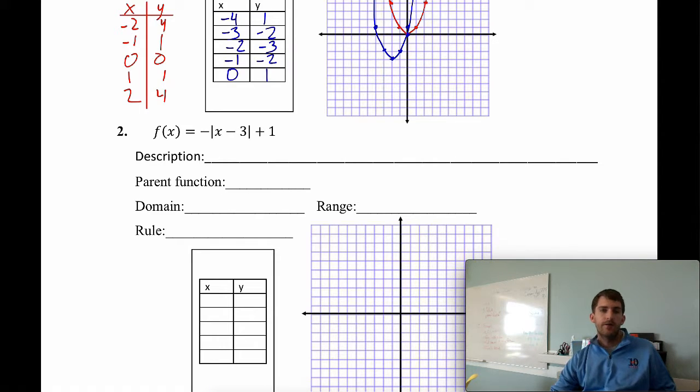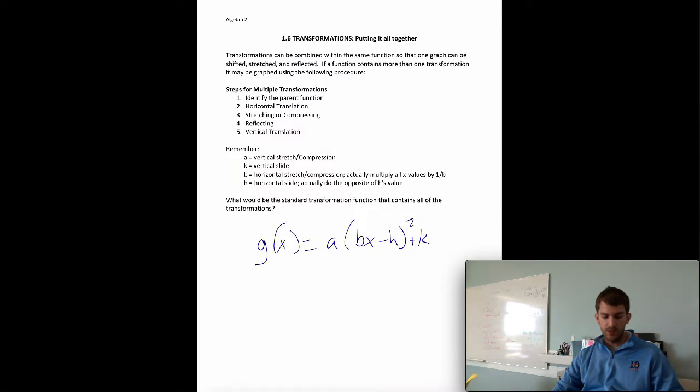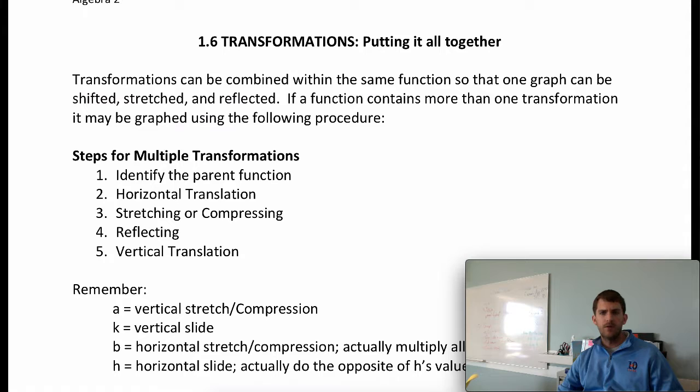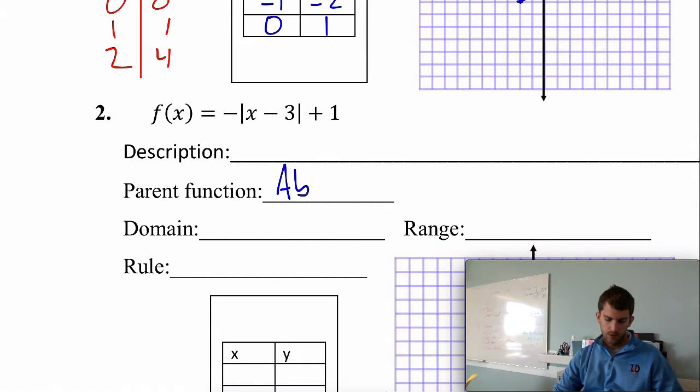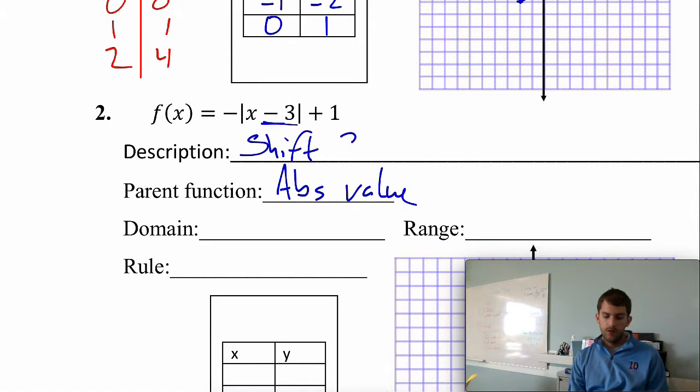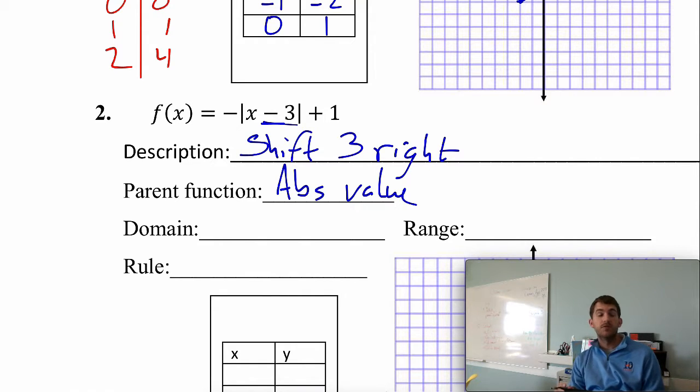For number 2, we got f of x equals negative absolute value of x minus 3, plus 1. So again, following that same order that we talked about on the previous page, look for the parent function. Well, the parent function is the absolute value. Then we're looking for any horizontal shifts. That's that minus 3, so it's going to be a shift 3 to the right. Remember, horizontal transformations, whether it's a shift, stretch, compression, it's always going to seem a little bit backwards. So we got a shift to the right.